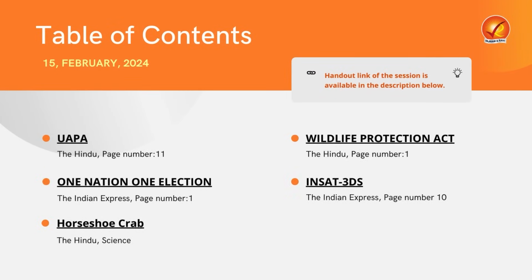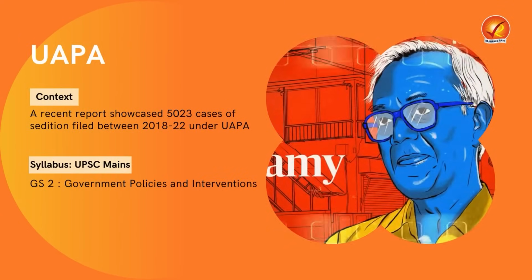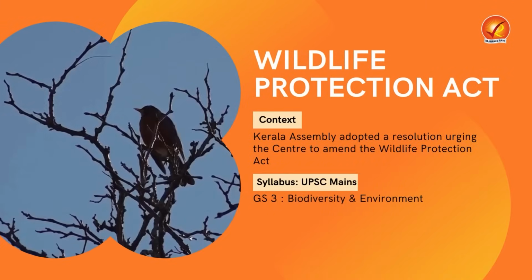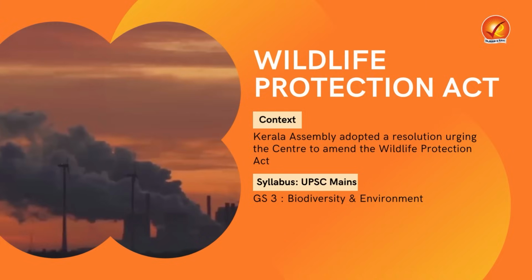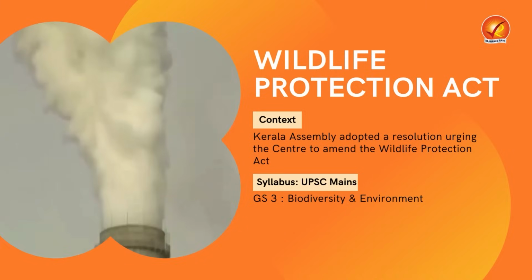In today's video, we are going to discuss 5 important topics from the perspective of the UPSC examination. The topics are as follows. First of all, we will inquire about the issues surrounding the UAPA Act. Then, we will examine the provisions of the Wildlife Protection Act and also read about the associated issue of human-animal conflict.